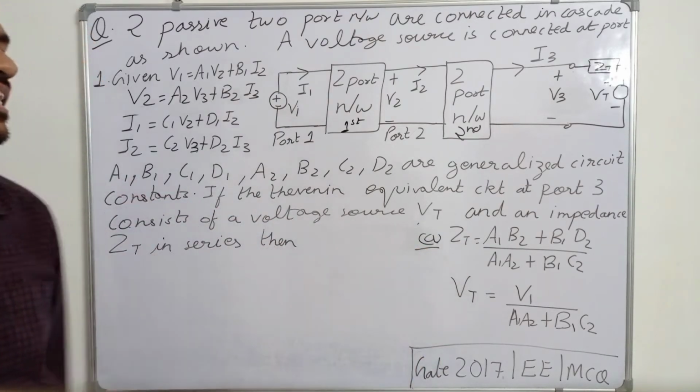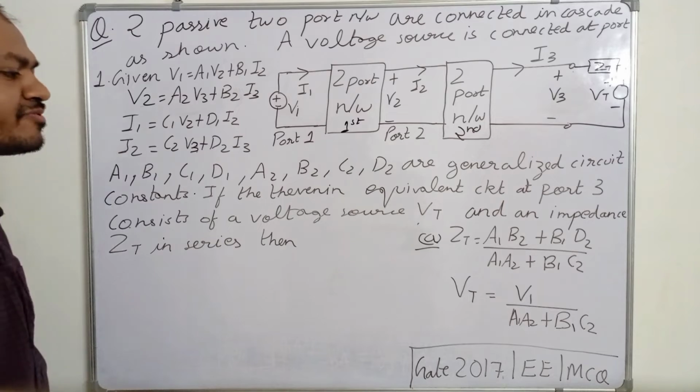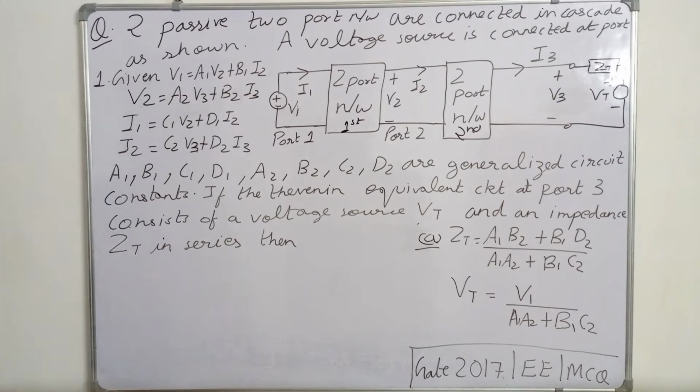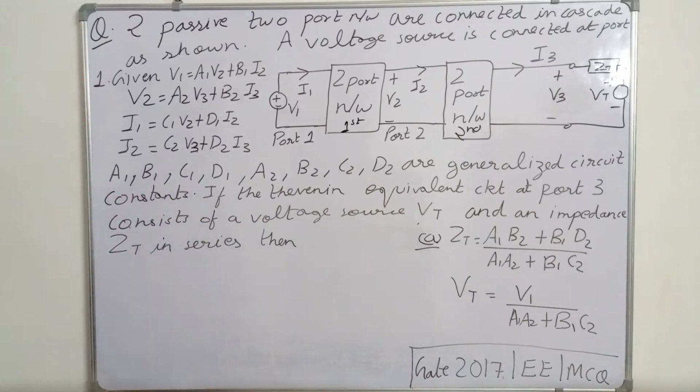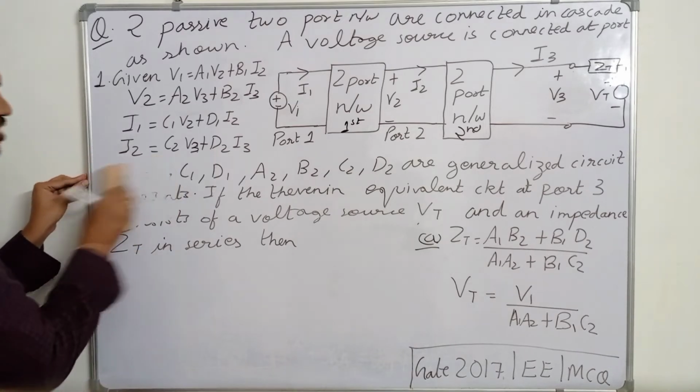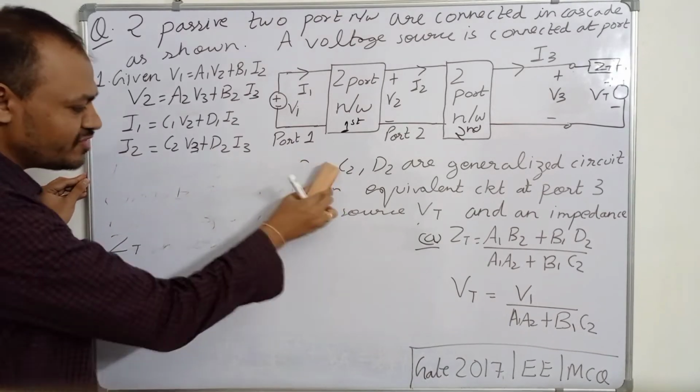We have to find the value of impedance Zt and voltage Vt. This was an MCQ question. Four options were given, but I have written only the correct option. So we will prove that this is the value of Zt and Vt. This information is not useful for us now, so I will remove it.